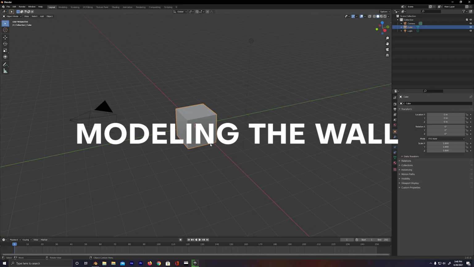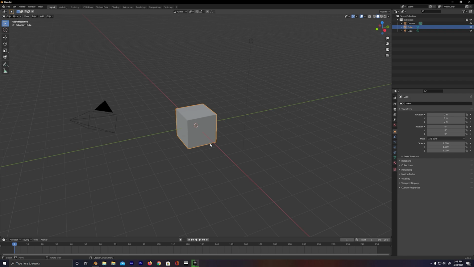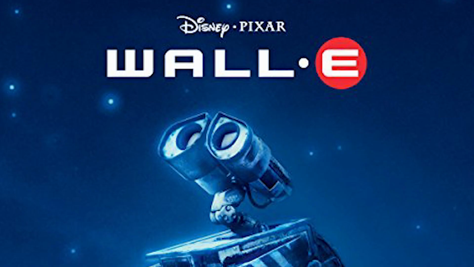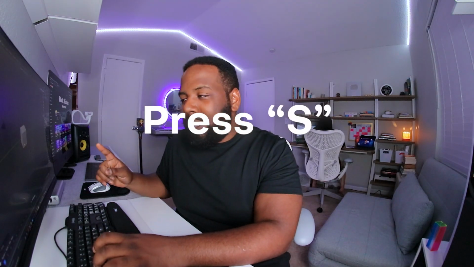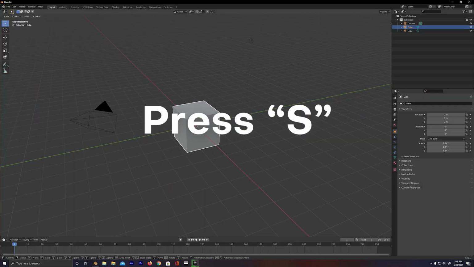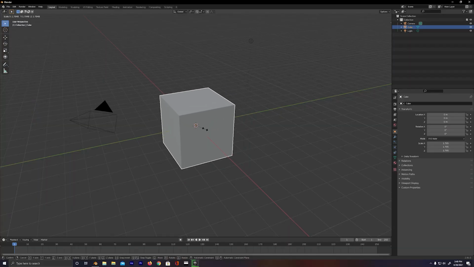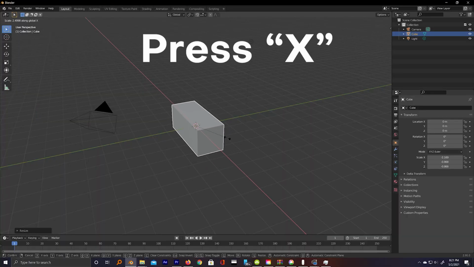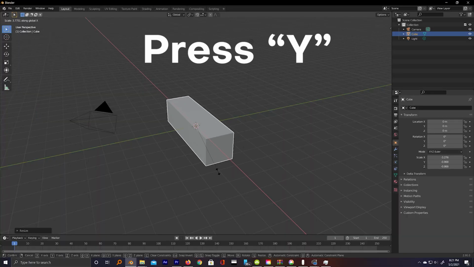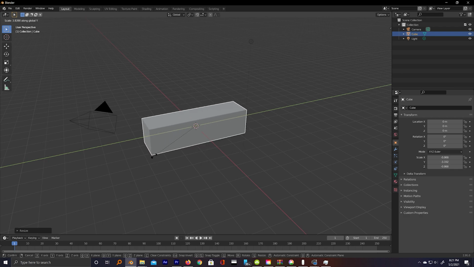So let's hop right into it. Modeling this wall. This should be easy enough. I'd say right now a wall would just be a skinnier version of this cube here. That means that we probably only have to scale down the width and it's gonna look a little bit more wall-y. So to do that, I'm gonna press S on my keyboard and that's gonna pull up the scale properties of this cube. And now as I move my mouse up and down or left and right or whatever, it's gonna be scaling the cube. But since we only wanted to scale down the width, I'm gonna press X on my keyboard and you're gonna see it's only gonna scale it on the X axis. If I press Y on my keyboard, it's only gonna do it on the Y axis.